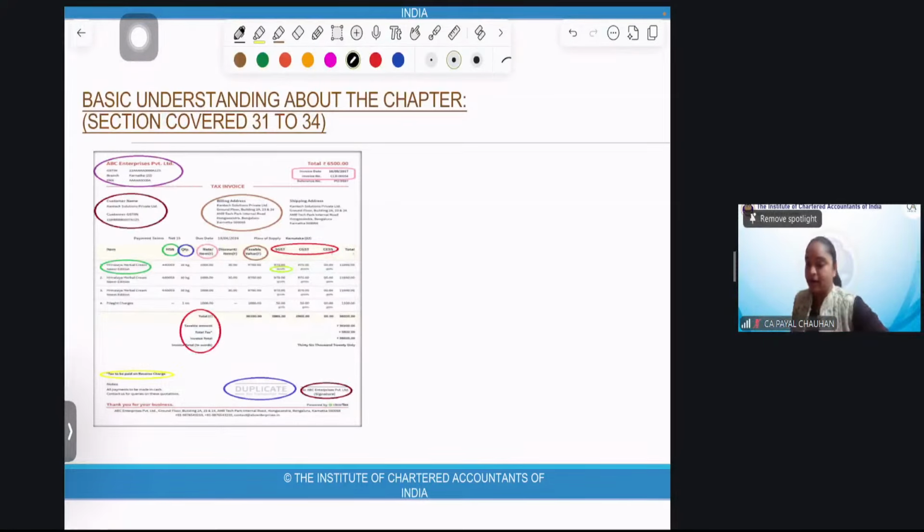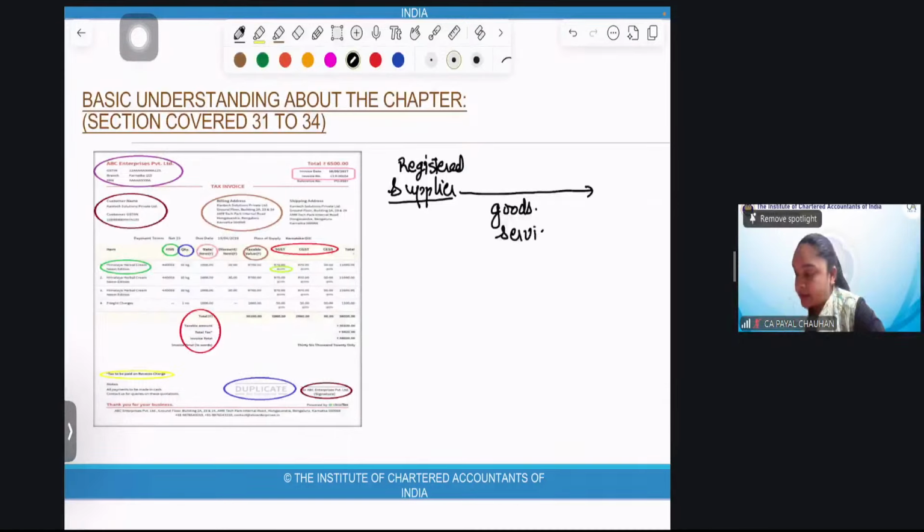So let's make a diagram of it. I'm a supplier, and that too a registered supplier. I'm supplying, giving you either goods, or service, or both of them.